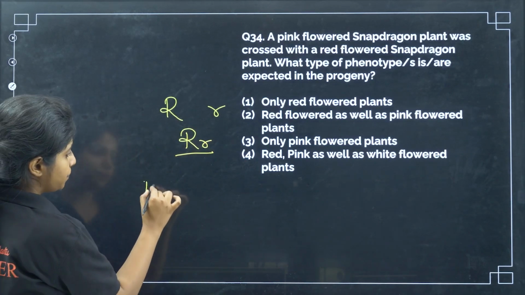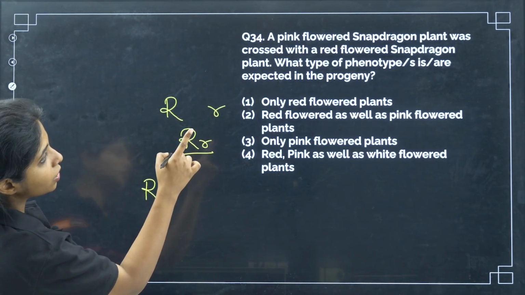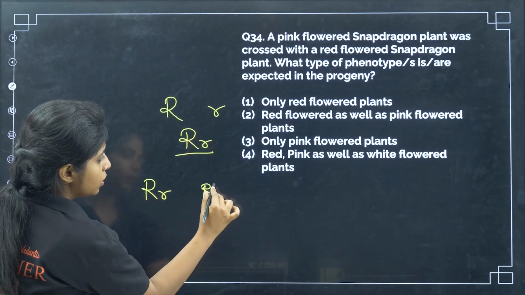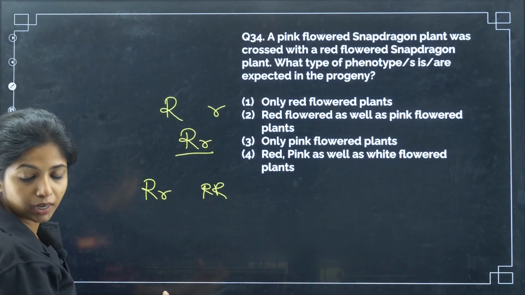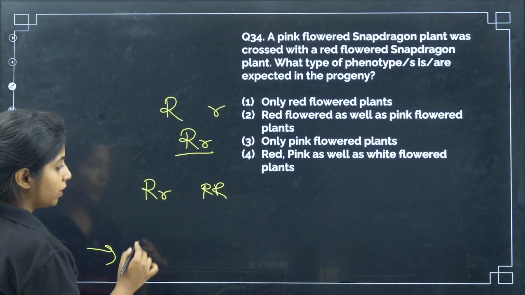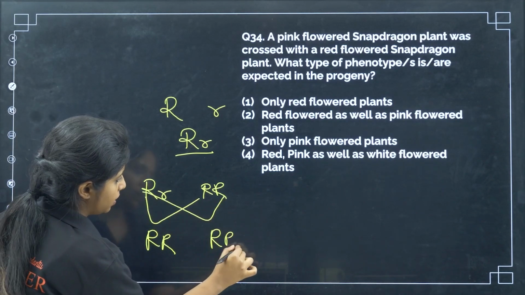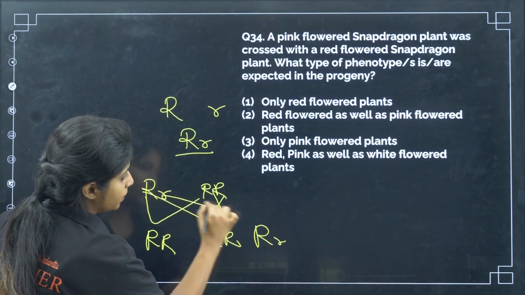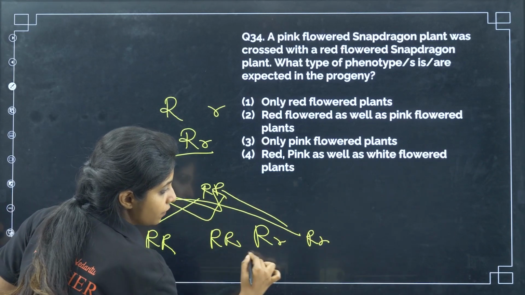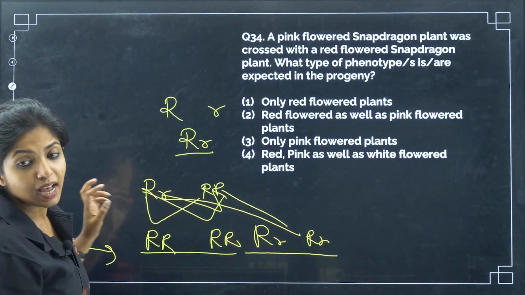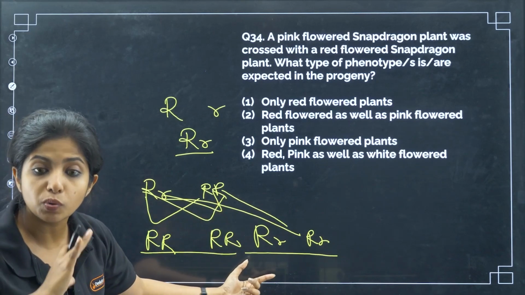So, this is pink. Now, it is said that I am crossing the pink with red. So, what are the possible phenotypes that you can get? What are the possible types of progeny? However you cross, my dear children, capital R capital R, capital R capital R, capital R small r, and capital R small r. Two of them are going to be pink and two of them are going to be red. I can find only red and pink, no white.